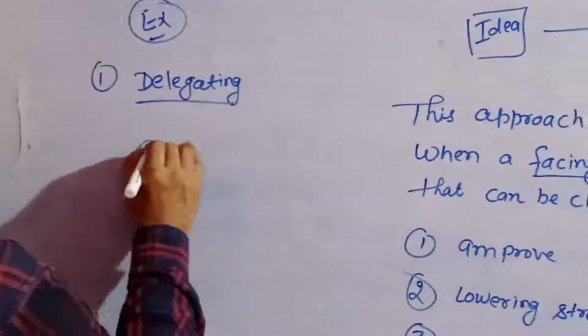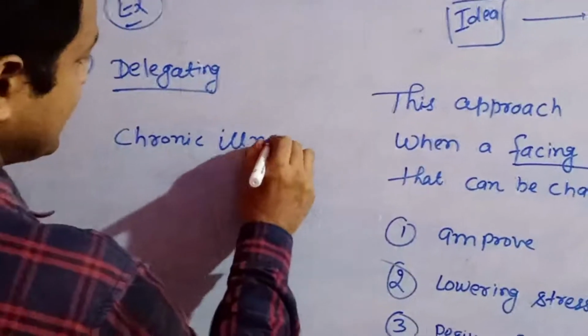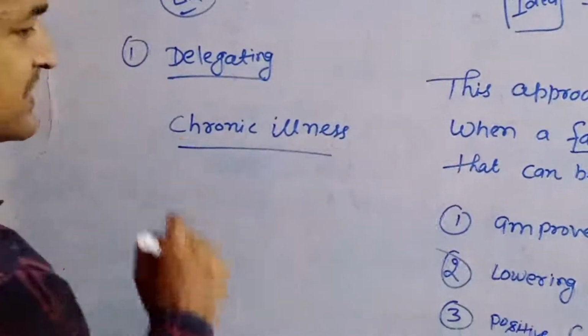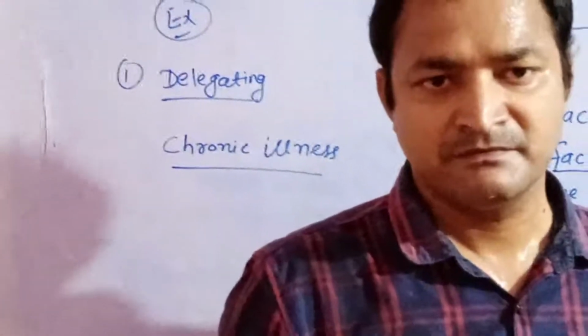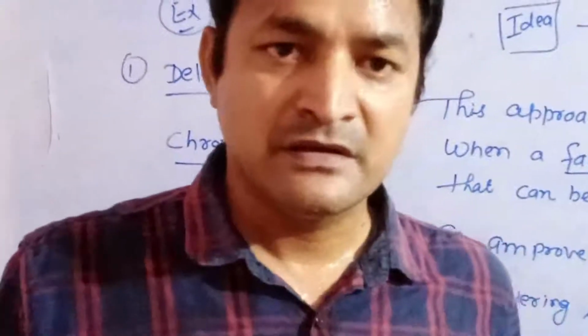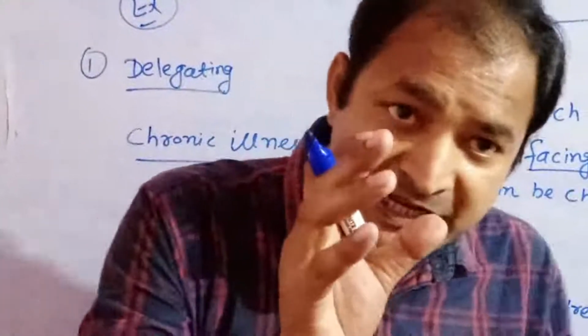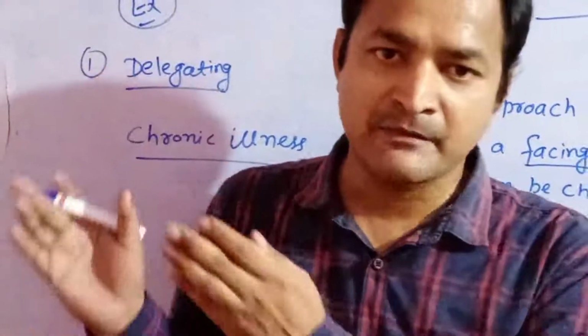This is an example of chronic illness. A chronic illness is not handled by one person. This is impossible. Dealing with it, so many people are involved.